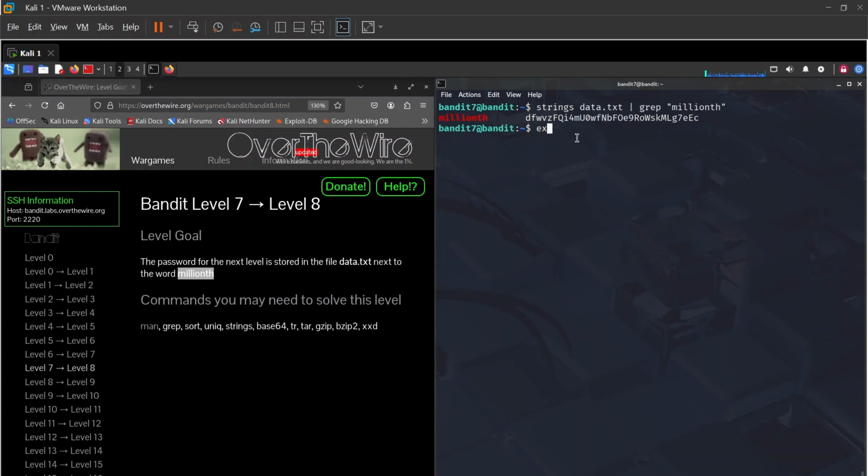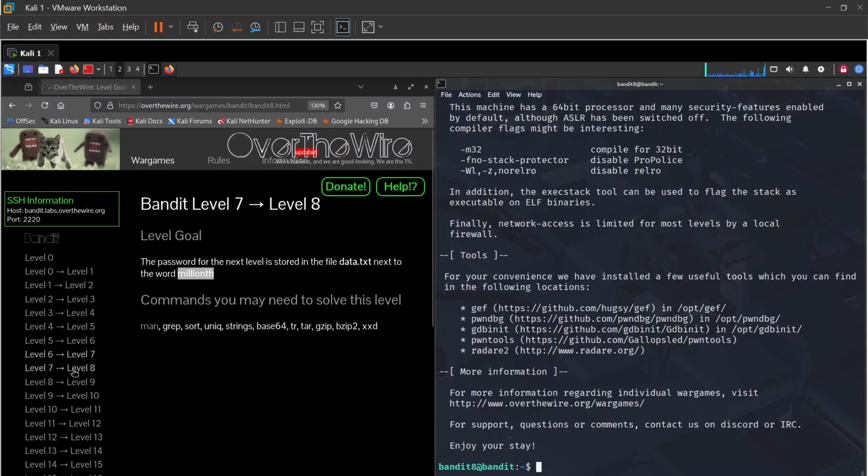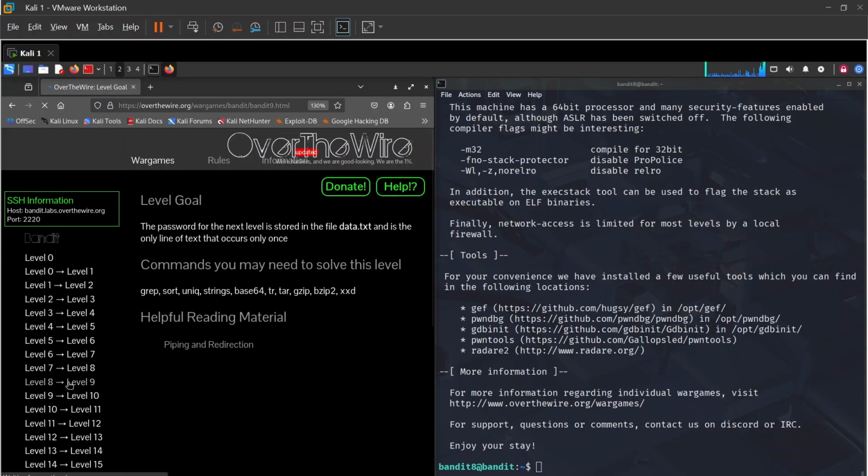So copy that. I'm going to exit. There we go. Now let's head on to Bandit level 8, hit enter, and I'm going to paste that, hit enter, and there we go. Bandit 8.